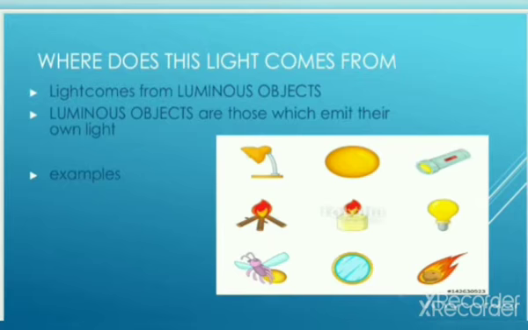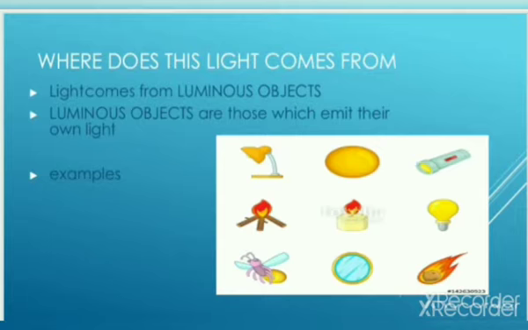So the next question that comes to our mind is, where does this light come from? Yes students, where does this light come from? Light comes from luminous objects. So what are luminous objects? Luminous objects are those which emit their own light.